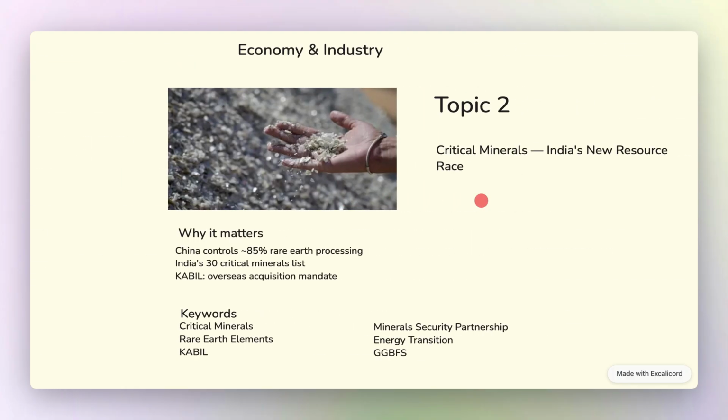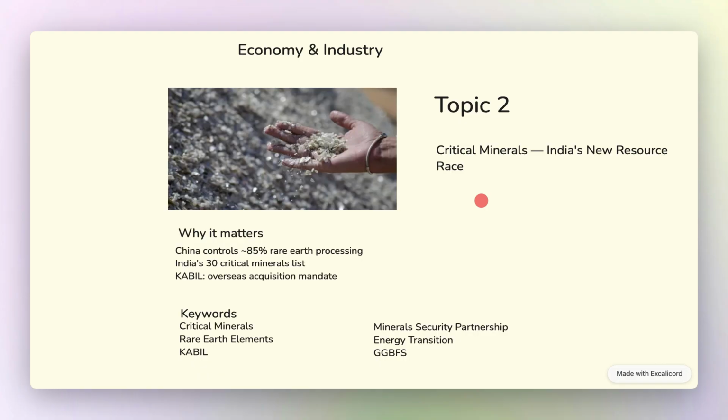Next, we have the critical minerals, India's new resource race. Now, India's energy transition to renewables and its semiconductor and EV ambitions depend on critical minerals: lithium, cobalt, and rare earth elements. Now, the challenge: China controls about 85% of the global rare earth processing. India is building its strategy through a domestic 30 minerals list, the KABIL overseas acquisition vehicle, and the Mineral Security Partnership with the US.